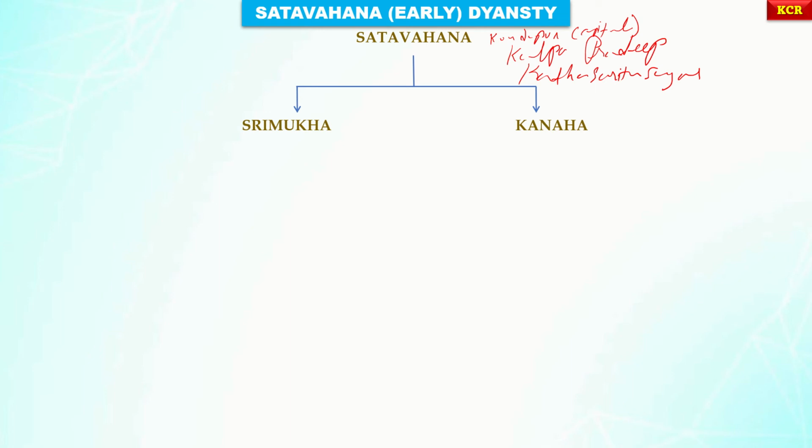Please do remember, guys, Parama Brahma Sastri discovered this, that Chimuka is identified with Simukha. So in our sources, which was discovered in Kotalingala, where we discovered the Satavahana coins.